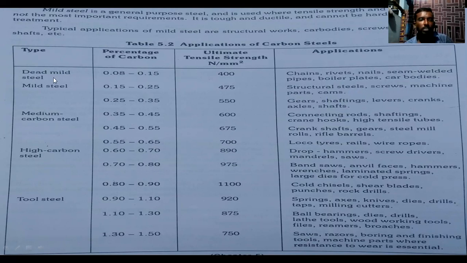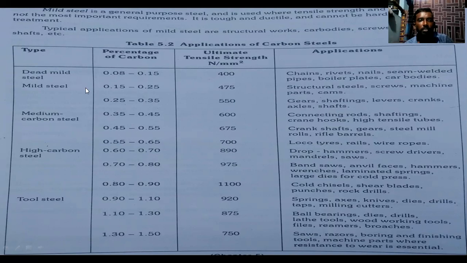Next, in mild steel, the carbon content we are increasing to 0.25 to 0.35. So the minimum carbon content for mild steel is 0.15, and the maximum is 0.35 percent. The ultimate tensile strength is 550 Newton per mm square. What are the applications of mild steel? Gears, shafting, levers, cranks, axles, shafts. These are the applications of mild steel.